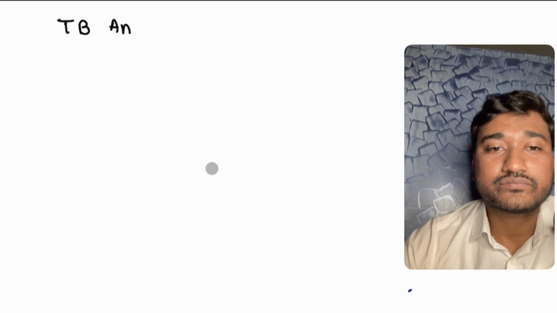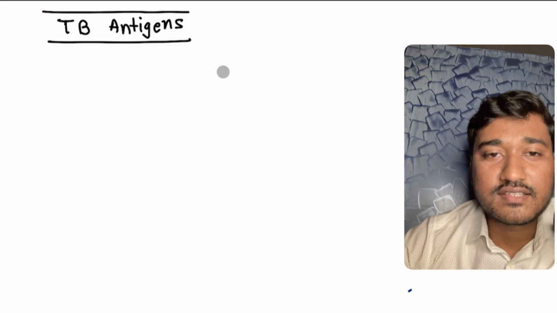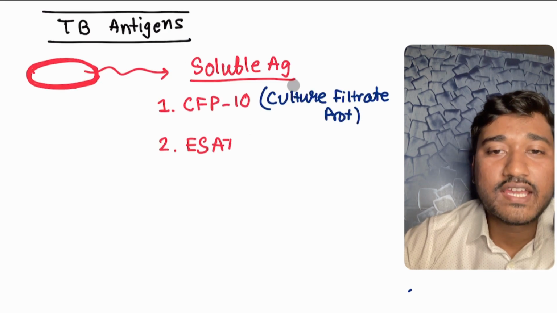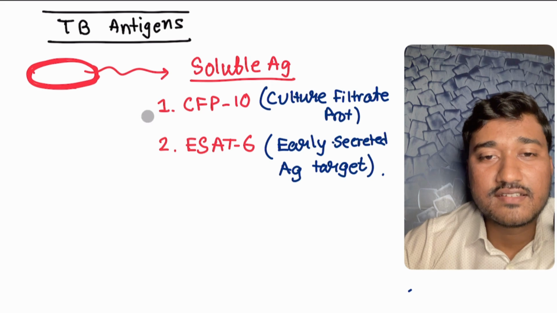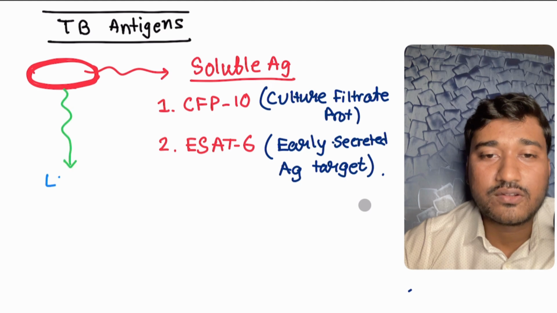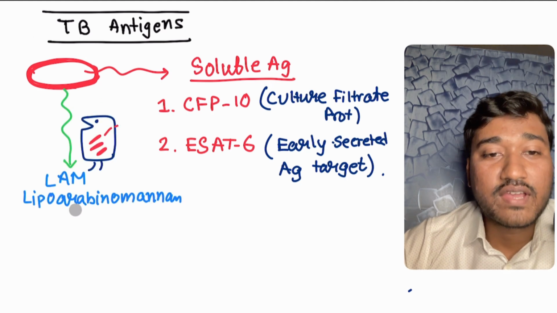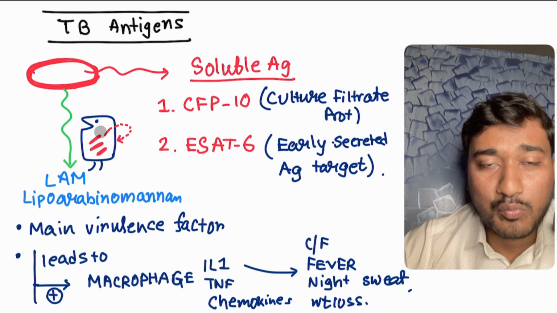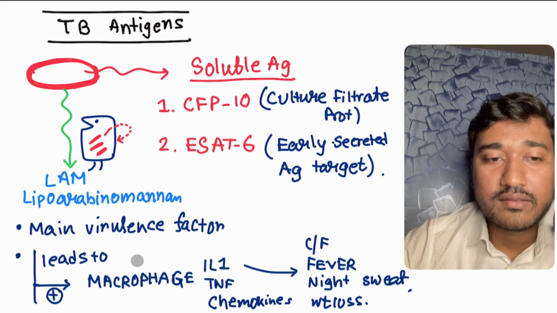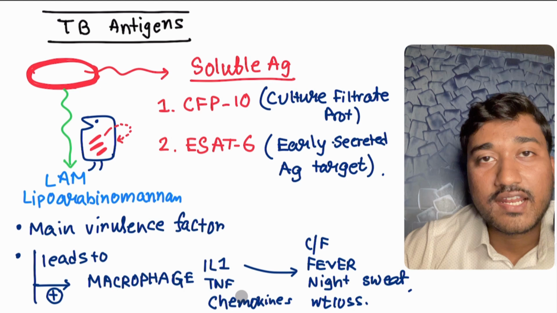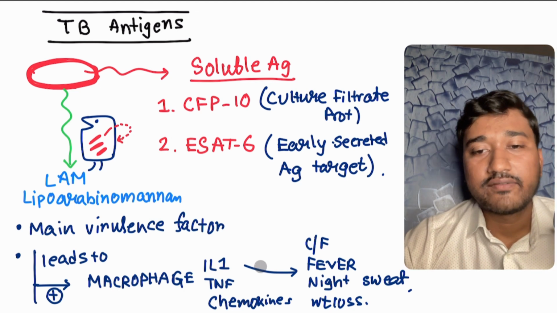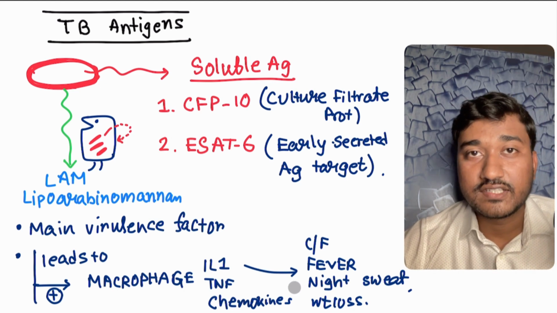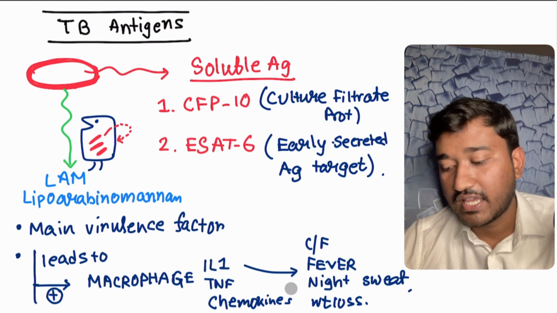Remember it. Okay, so we need to discuss some points about this TB antigen as well. There are specific soluble antigens, which we have discussed, like CFP10 and ESAT6: culture filtrate protein, and early secreted antigenic target. This TB bacteria also has another very important component called LAM, lipoarabinomannan. This lipoarabinomannan molecule stimulates your macrophages, and therefore macrophages produce interleukin 1 and TNF. This interleukin 1 and TNF are responsible for the clinical manifestations of this disease, like fever, night sweats, weight loss, etc.